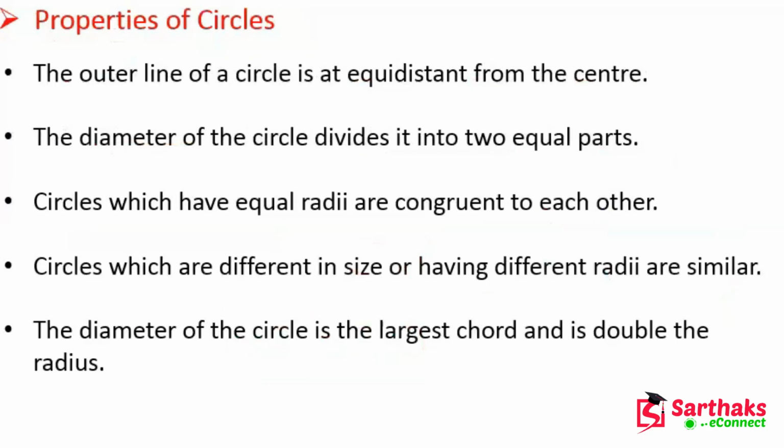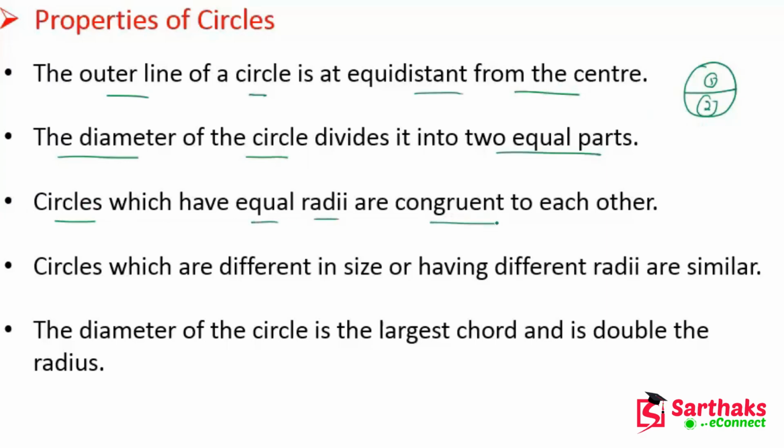Now let's see the properties of circle. The outer line of a circle is at equidistance from the center, we know that. The diameter of a circle divides it into two equal parts. Let's suppose this is a circle and this is the diameter. So this part and this part are equal, means the area of the first part and the area of the second part is equal.